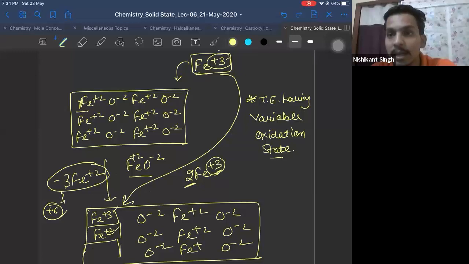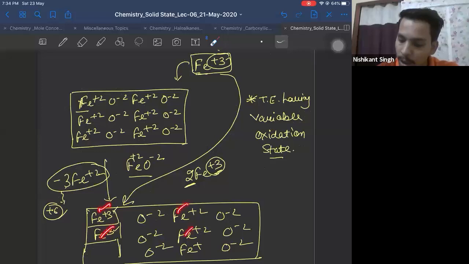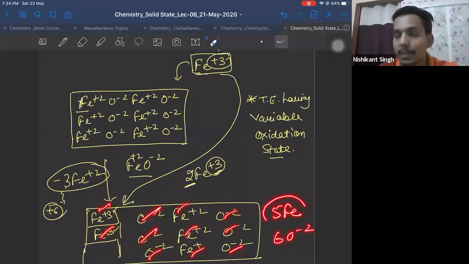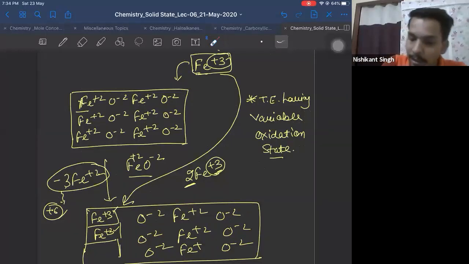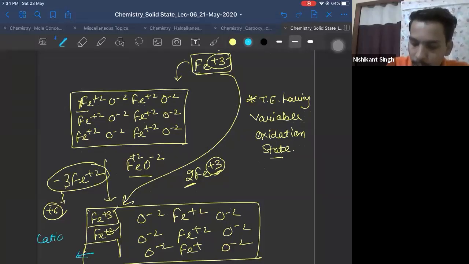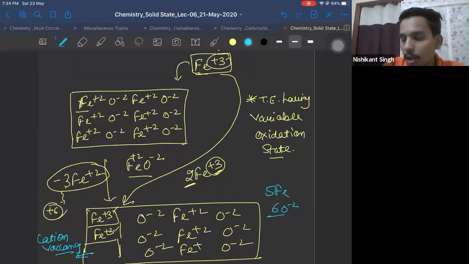But the number of metal ions, you can count: 1, 2, 3, 4, 5. 5 iron. Non-metal: 1, 2, 3, 4, 5, 6. 6 oxide. So now metal is present in less amount. And this is your cation vacancy. Now you have only 5 iron, 6 oxide. Now metal is present in less amount. Therefore, we will say this is metal deficiency defect.